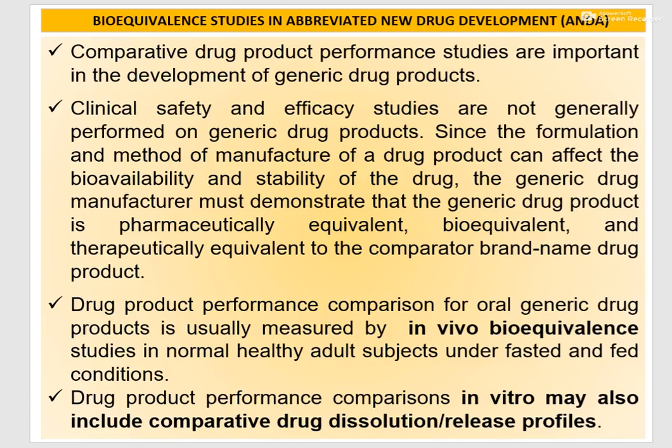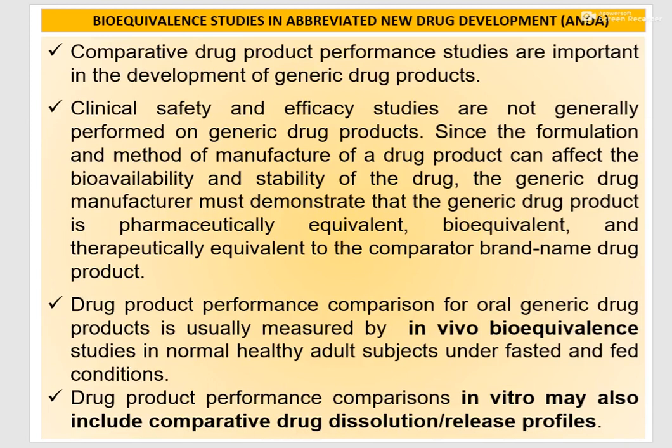Since the formulation and method of manufacture of a drug product can affect the bioavailability and stability of the drug, the generic drug manufacturer must demonstrate that the generic drug product is pharmaceutically equivalent, bioequivalent, and therapeutically equivalent to the comparator brand name drug product.